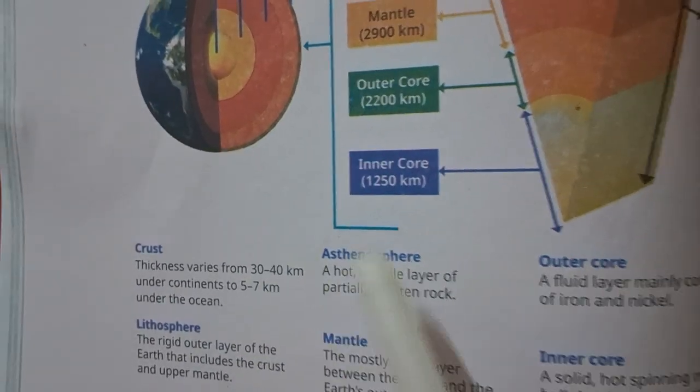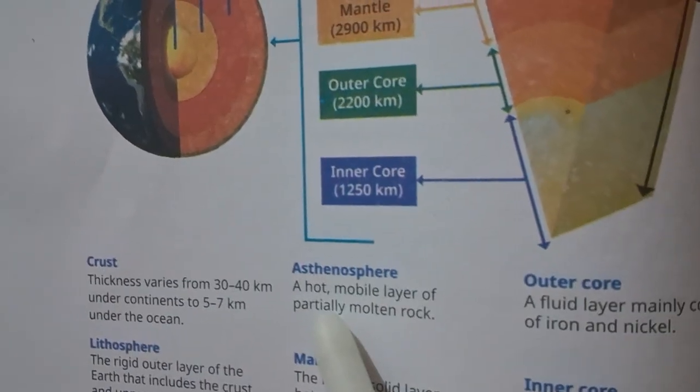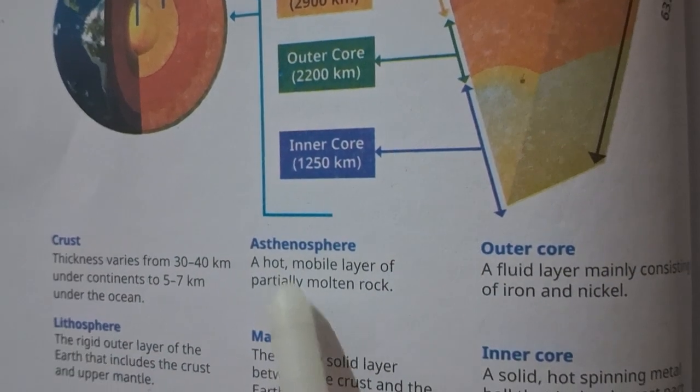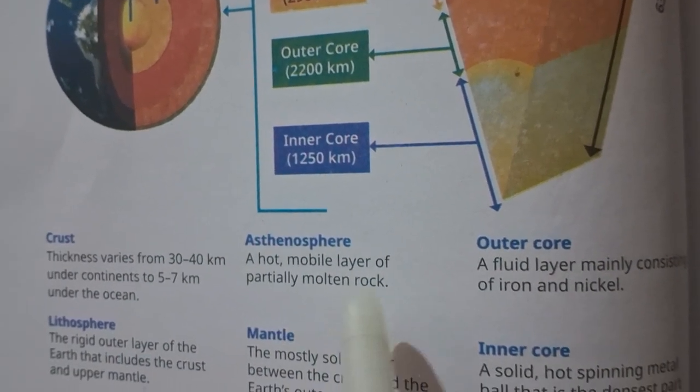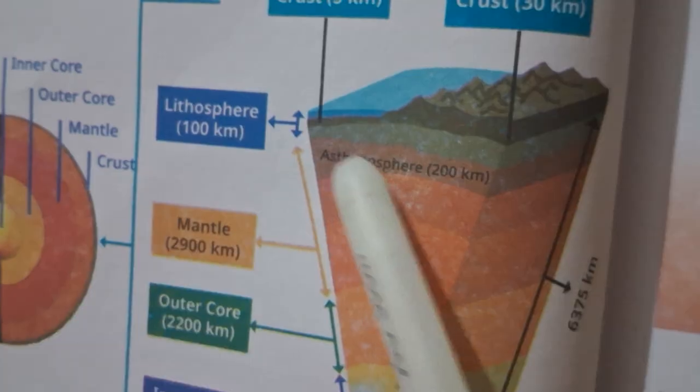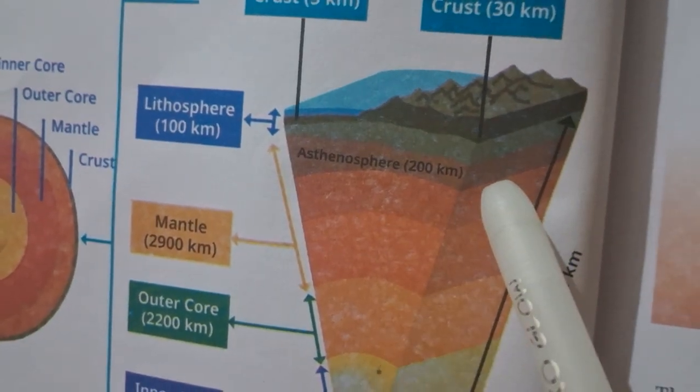Now here, the asthenosphere. The asthenosphere is a hot, mobile layer of partially molten rock. In this area, along with the crust layer, we also have this layer, 200 kilometer.